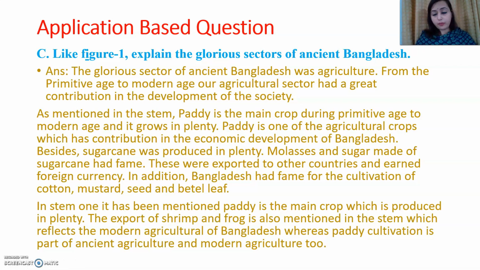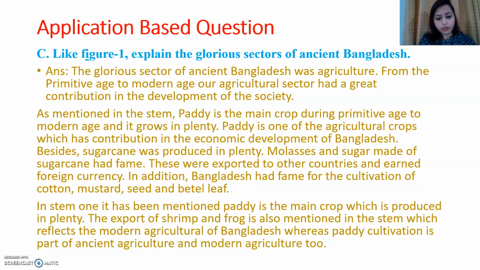Okay, because in the book it has been written figure 1. If it has been specified like figure 1, that time you better write figure in the place of stem. But mostly we see stem, that's why I have mentioned stem here. But if you get figure, better write figure. So that would be better for you all.